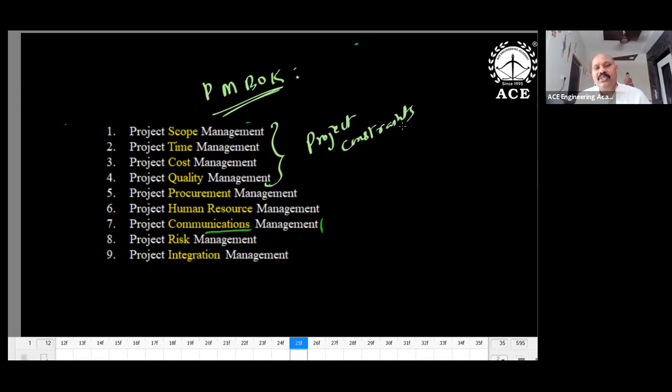Next, we are executing the work. When you are executing the work, what is required? Materials are required, machines are required, workers are required. Workers means how to recruit the workers: human resources. Next, you have to get the materials and the machinery. That is procurement, which means purchasing things. Human resources is actually resources.